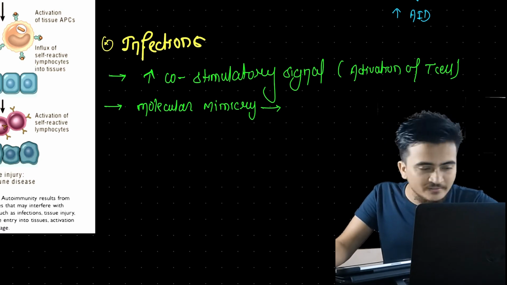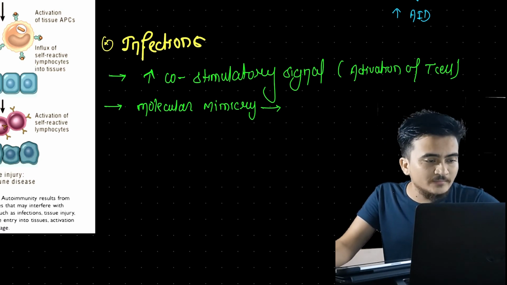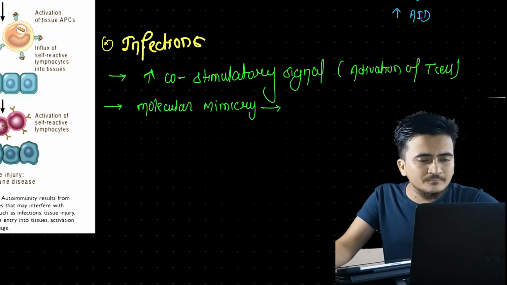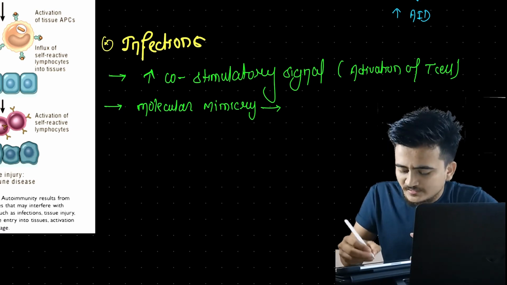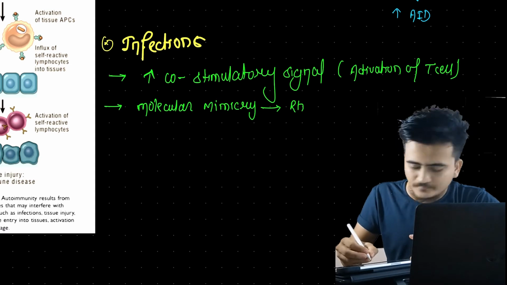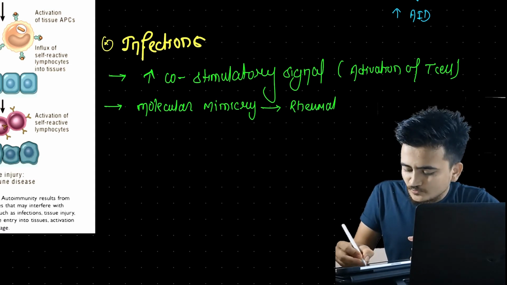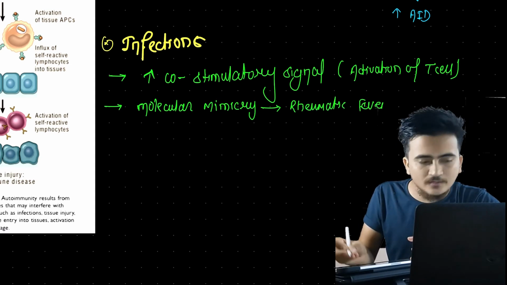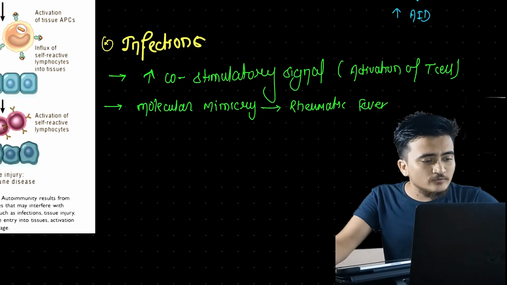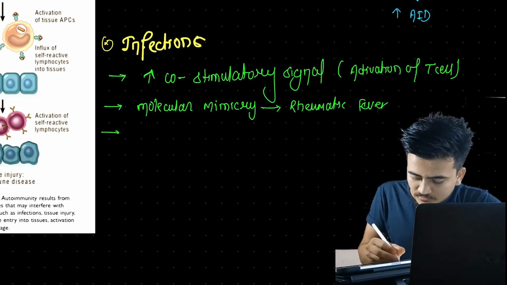So this is molecular mimicry, and one important disease where this occurs is rheumatic fever. Now rheumatic fever, okay. Now talking about another cause.